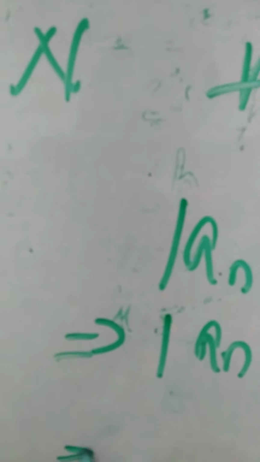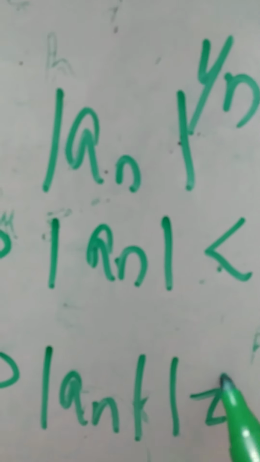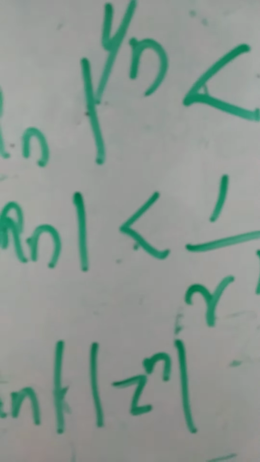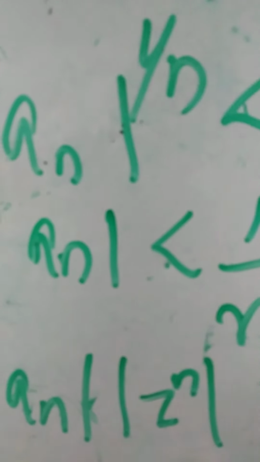So from this, what we obtain: modulus of an into modulus of z raised to n. You multiply both the sides of this inequality with mod z whole raised to n.